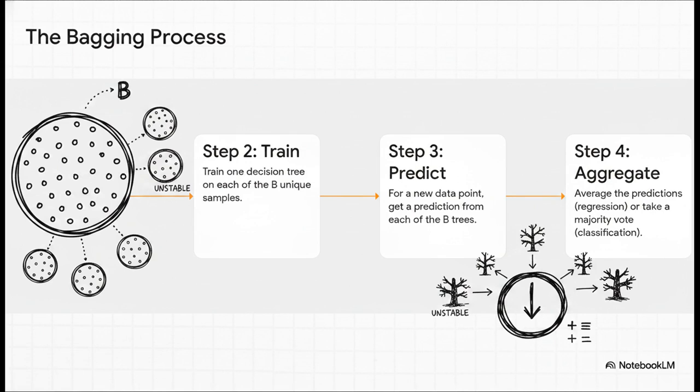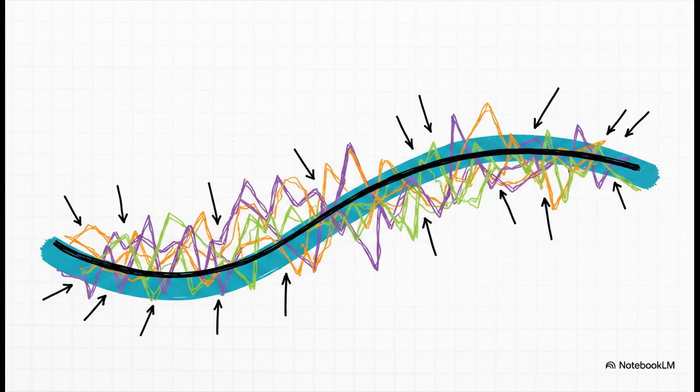This results in each of your 100 datasets being slightly different. Then, you take each of those unique datasets and you train one of our unstable genius decision trees on it. Now you've got 100 different trees. So when a new piece of data comes along, you just ask all 100 trees, hey, what do you think? And you either average their answers or take a majority vote. Done. And this is where the magic happens.